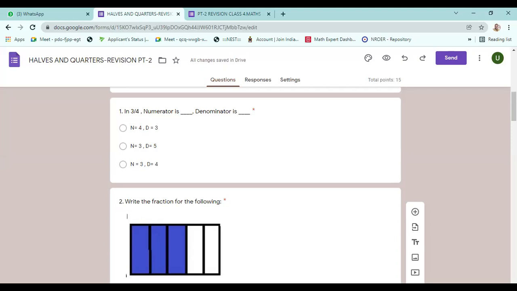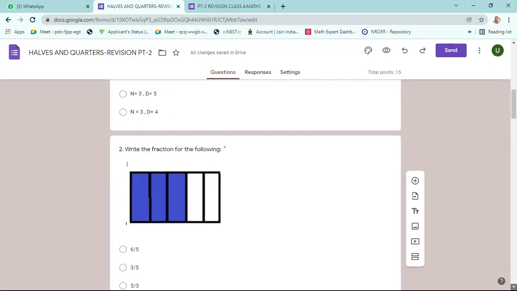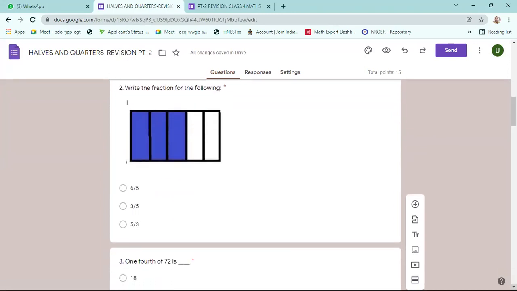In the second question, how many parts are there? Among that, how many are colored? Out of 5, 3 are colored. So the answer is 3/5. Sir, should we write all the 3 questions? No. Write only the answer. Okay.